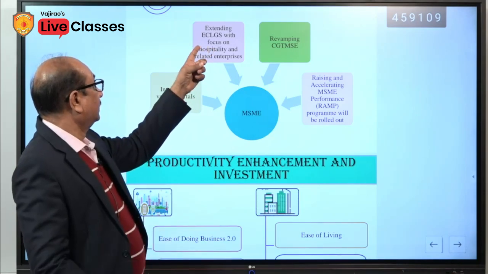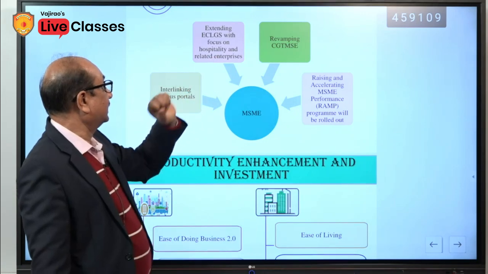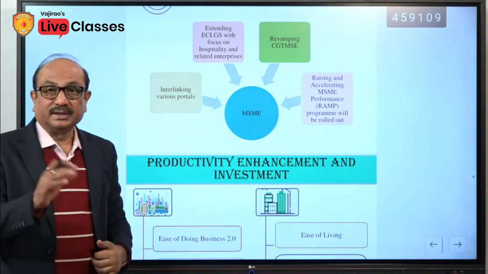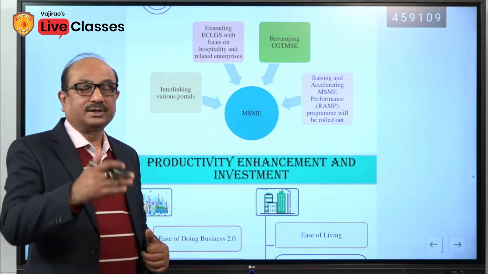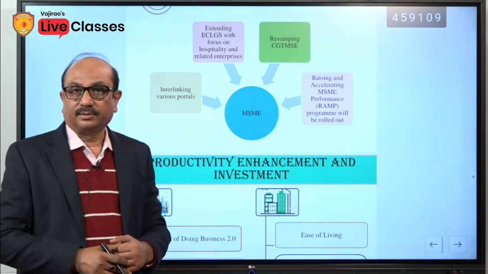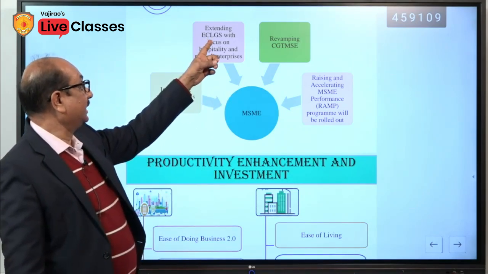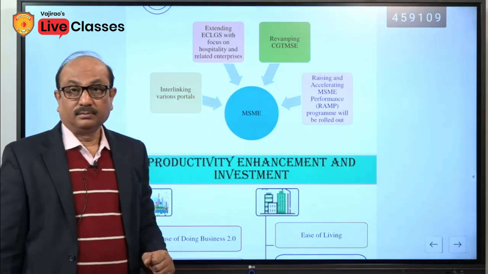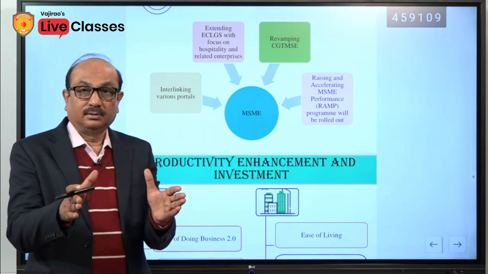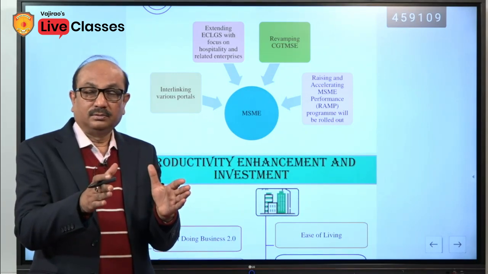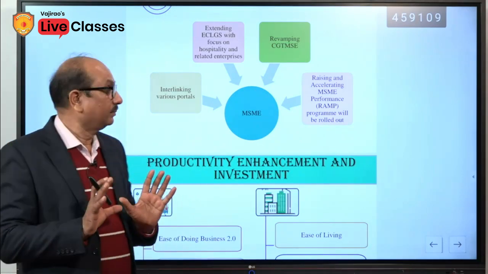Extending ECLGS with focus on hospitality and related enterprises. You know, hospitality enterprises, generally the hotels, were badly and negatively affected due to the pandemic. So, this scheme would help them. Emergency Credit Linked Guarantee Scheme. Emergency means where there is a need, they will have to prove the need. Those who are the most needy, this is only for them.